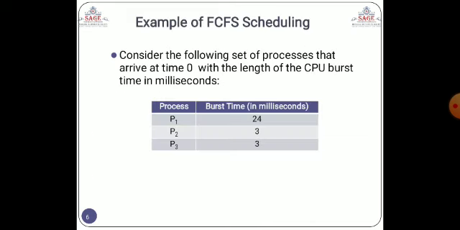So we are going to discuss one example of the FCFS scheduling algorithm. Consider we have three processes P1, P2 and P3 with different burst times. The burst time is the time of execution, or the total time of execution of the process. P1 has 24 millisecond, P2 3 millisecond and P3 also 3 millisecond of execution time.